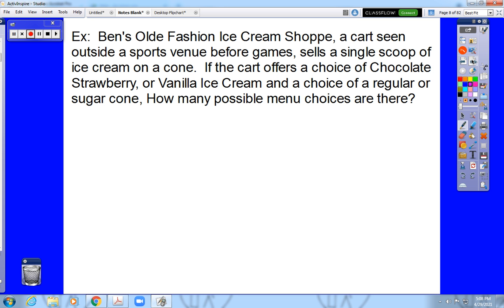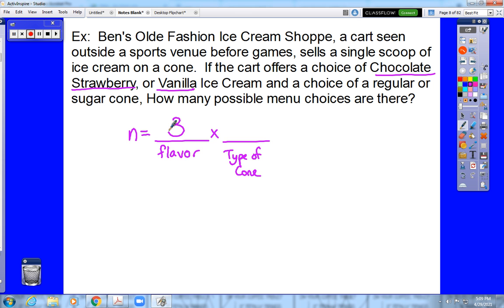This menu choice idea is a very common word problem on standardized testing. It's a very simple idea. To figure out n, we need to consider that we have 2 things we need to choose. We need to choose a flavor, and we need to choose a type of cone. Flavor-wise, the word problem says there are 3 options, chocolate, strawberry, or vanilla. And cone-wise, we can either have a regular cone or a sugar cone, 2 options, meaning that there are 6 menu choices.